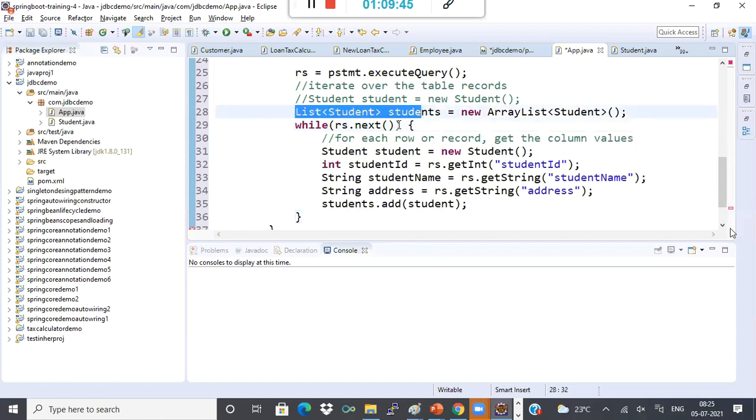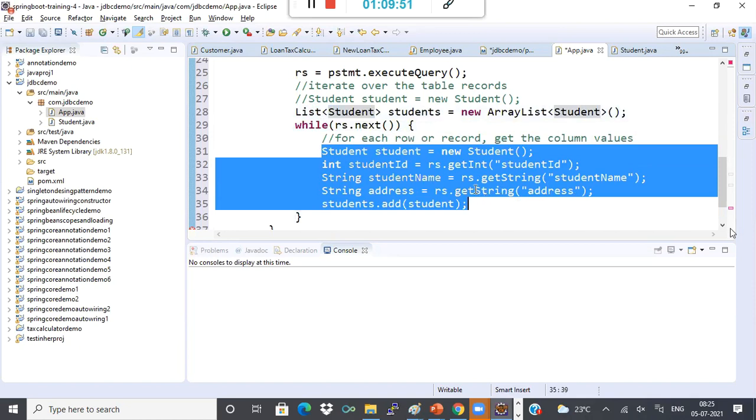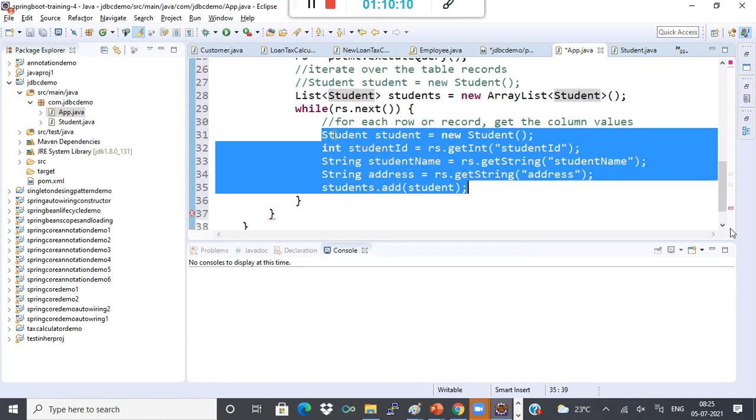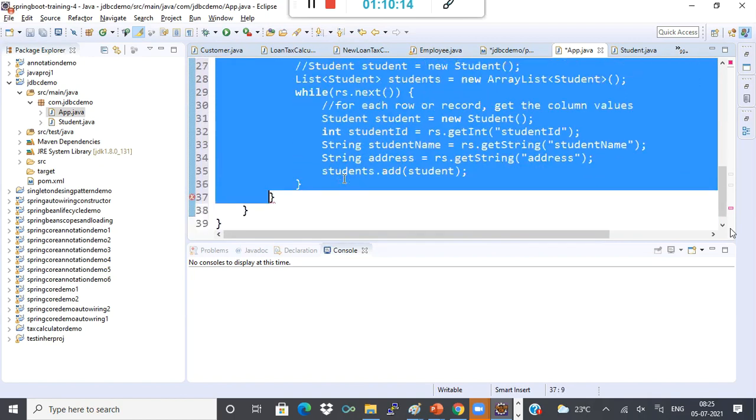That's why I declared an array list outside the loop so that I'll have one single list. In that single list, I can store multiple student objects, where one student object belongs to one record or one row in a table. That is what your object relational mapping does. ORM works that way. But I'm just showing you how we can do it without using ORM, using just plain JDBC.